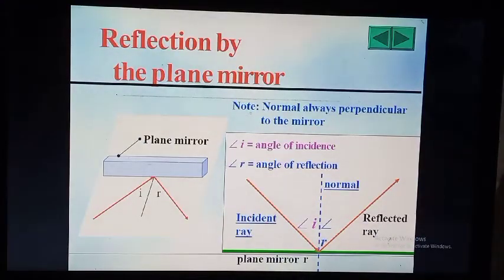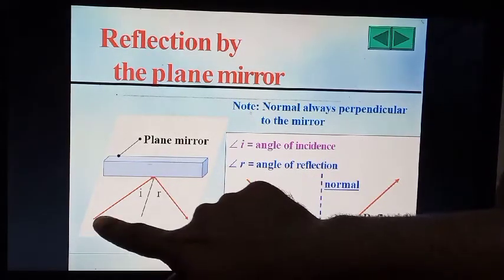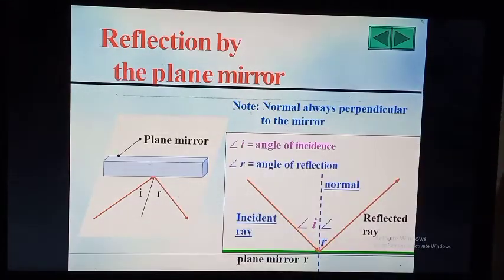Reflection by the plane mirror. See, this is our plane mirror. Here, this is our incident ray and this is our reflected ray and this is our normal line, as we have seen earlier.